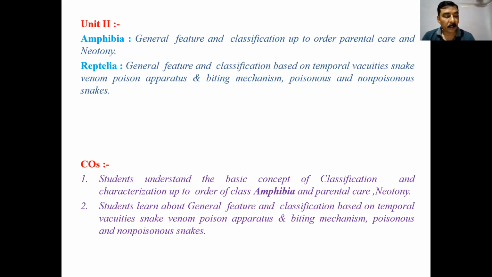Then snake venom. Hemotoxic venom is there, neurotoxic venom is there. Proteroglypha, Opisthoglypha, and Solenoglypha are the types of snakes by fangs. Hemotoxic means venom that destroys the blood vessels and blood cells. Neurotoxic affects the central nervous system. In the snake venom, about 20 types of toxic enzymes are there.